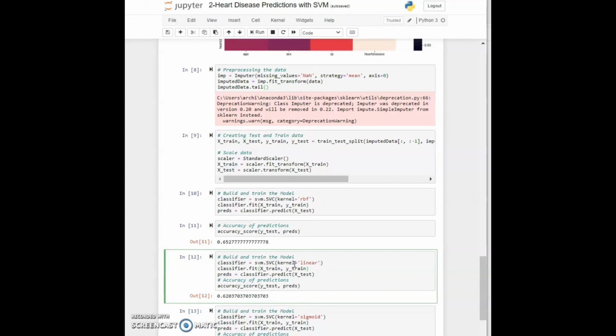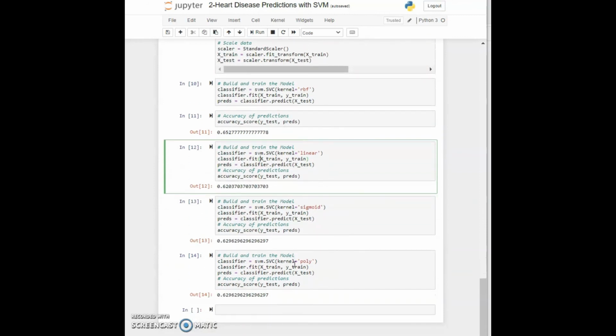So this is not good and it didn't give me any better results. Now in cell 13, I will try to use sigmoid, and this time I get an accuracy of about 62.9%. This is better than the linear kernel, but it's not better than the RBF.